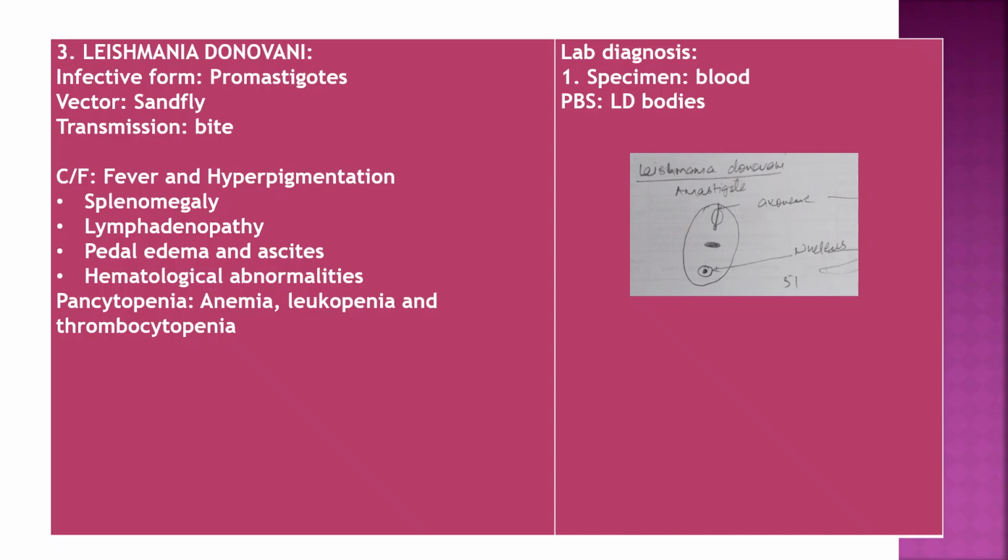Third is the Leishmania donovani, infective form promastigotes, vector sandfly, transmission bite of the sandfly. Clinical manifestation: fever and hyperpigmentation, splenomegaly, lymphadenopathy, pedal edema and ascites, hematological abnormalities, pancytopenia, anemia, leukopenia, thrombocytopenia. Lab diagnosis: specimen blood, pancytopenia, and PBS LD bodies, that is amastigote form of the Leishmania donovani.